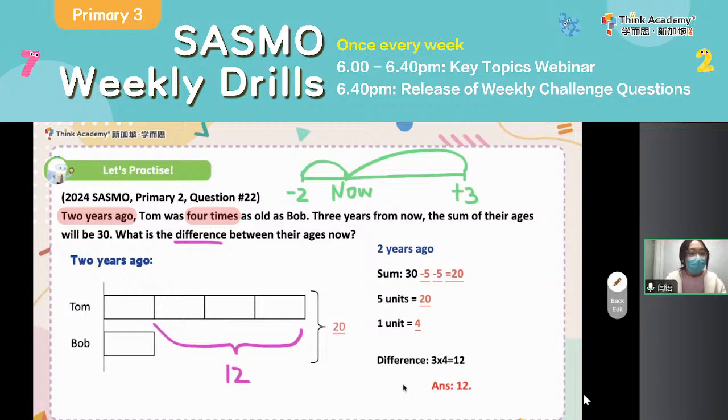Yeah. This question is a bit tricky, but you see that the most important part is you must be super clear about which year you are calculating. And that is why we always label the time on the top. Any question now?